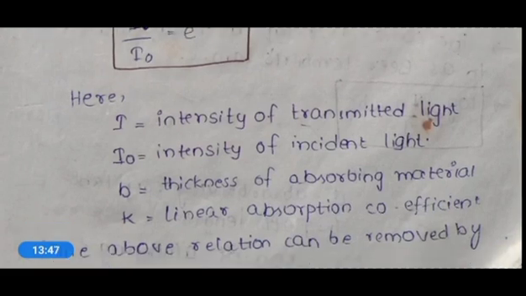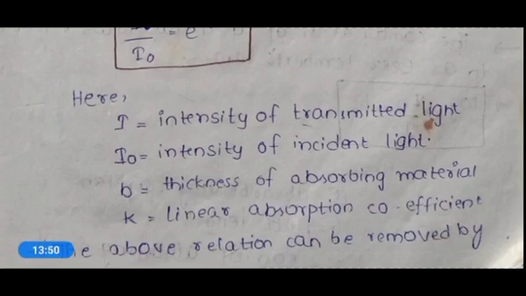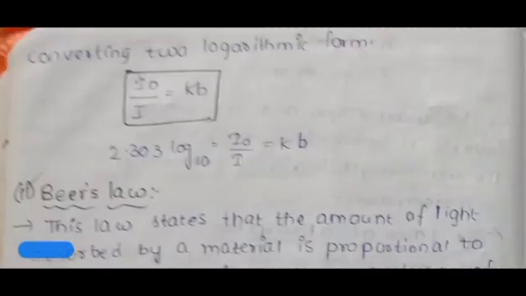The above relation can be converted into logarithmic form. So I naught by I is equal to e to the power of kb can be converted into logarithmic form: 2.303 log 10 of I naught by I is equal to kb. So finally we will get I naught by I is equal to kb.